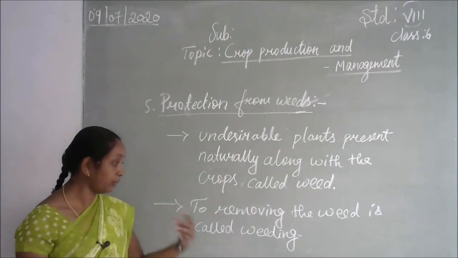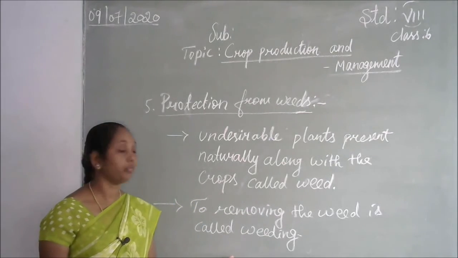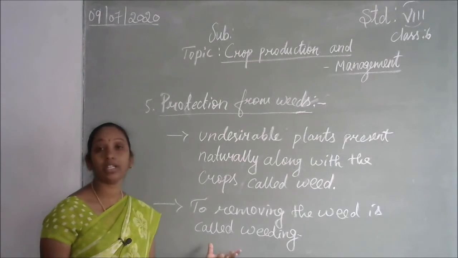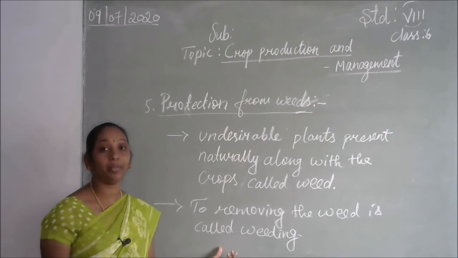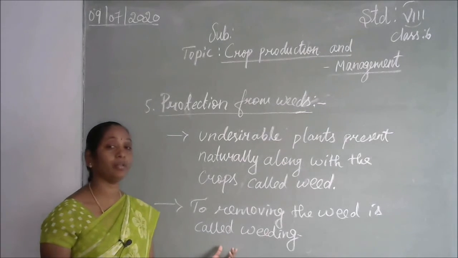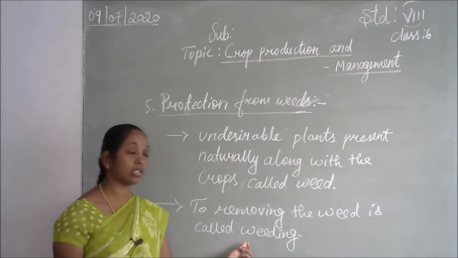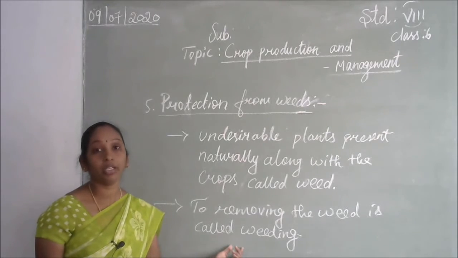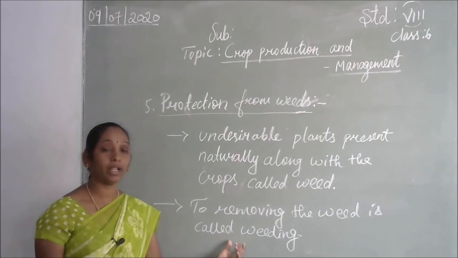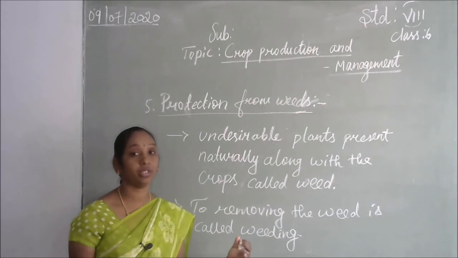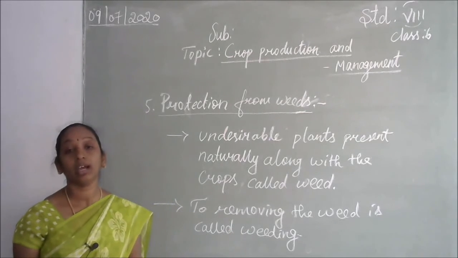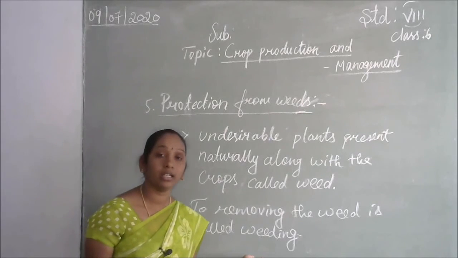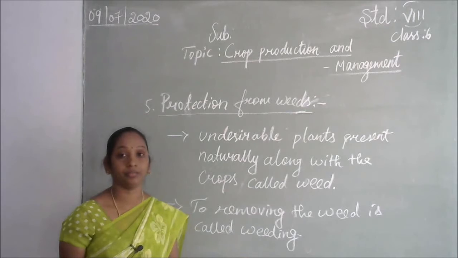Next, some tools are there to remove the weeds. In the previous times, they used different types of man-made tools. Nowadays, with technology, some tools are available, and you can use them to remove weeds. Once we clear all the weeds in the crop land, the crop gets a proper and sufficient amount of water and nutrition, and the crop plants can grow properly. We will get good quality yields.